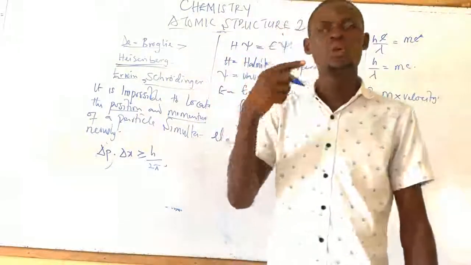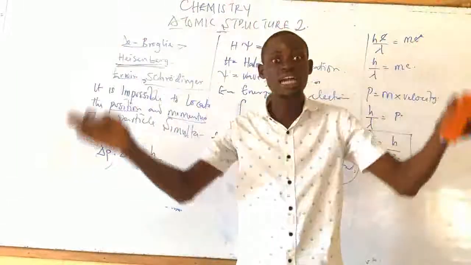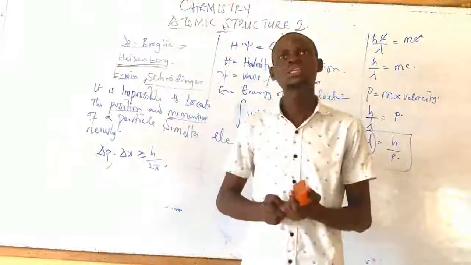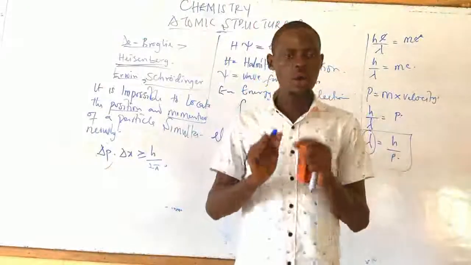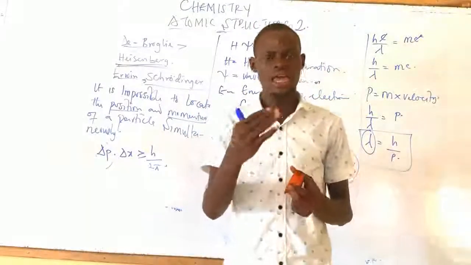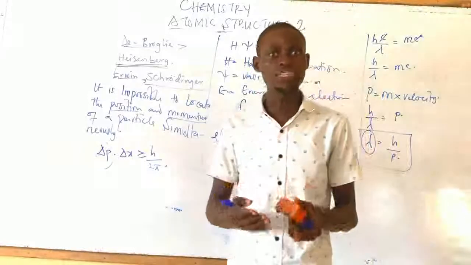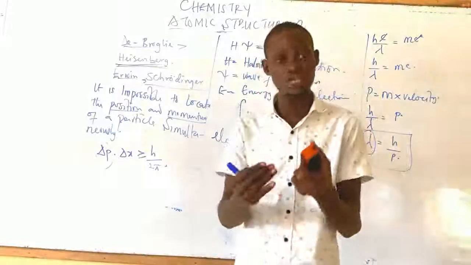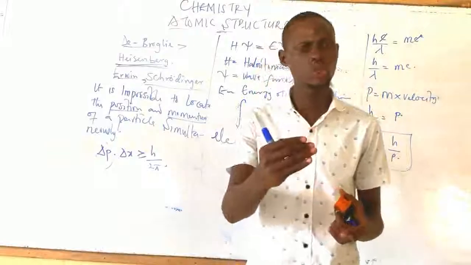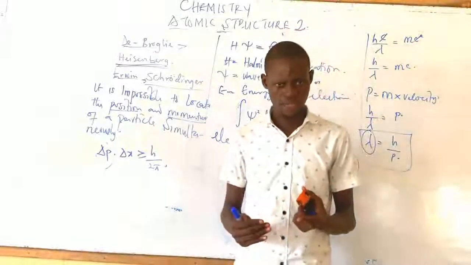Let me just try to break down everything that I'm trying to say. Bohr made us understand that the atom can be divided into energy levels. Are you getting what I'm saying?